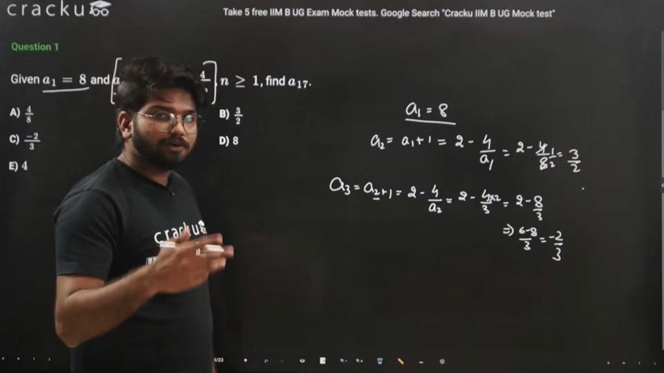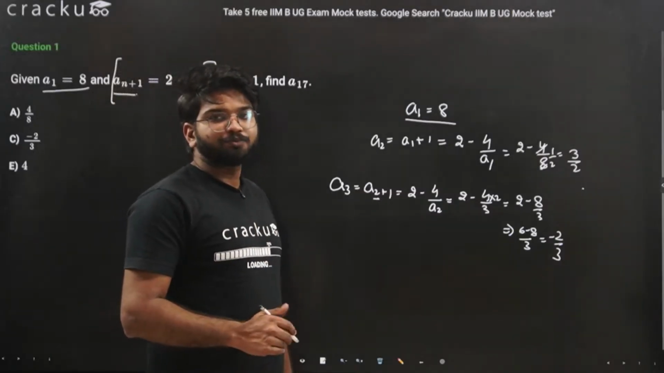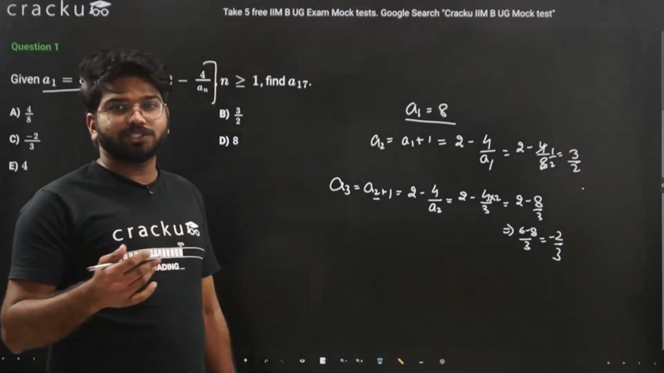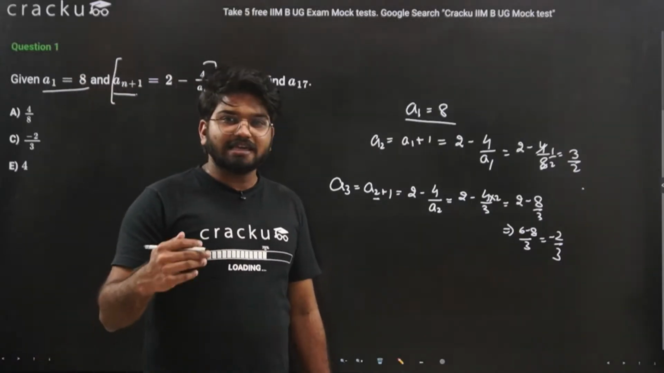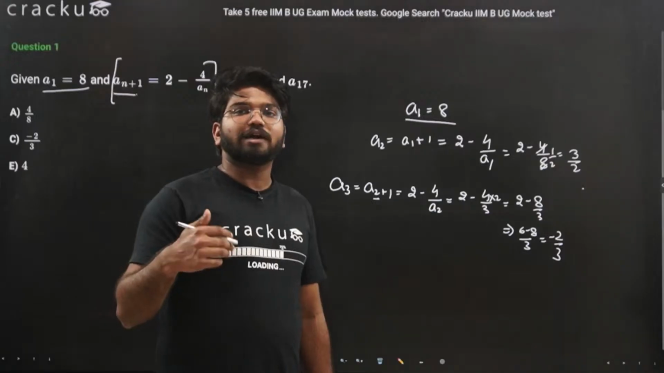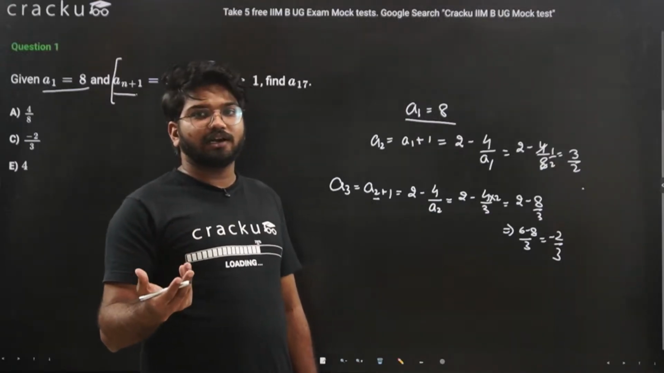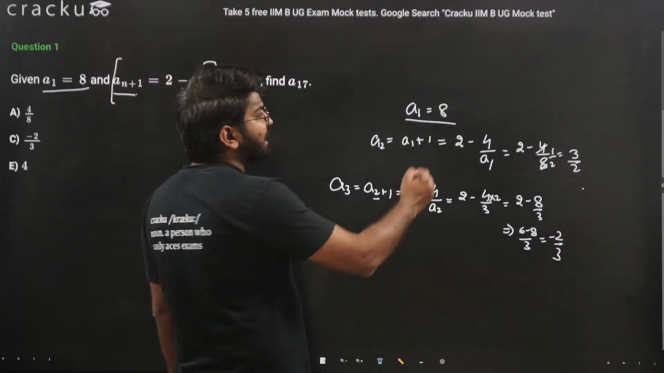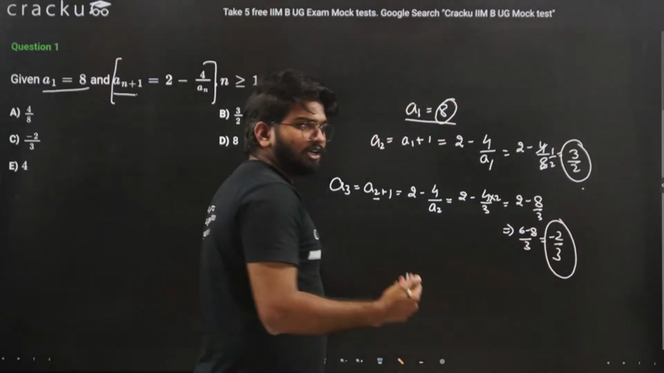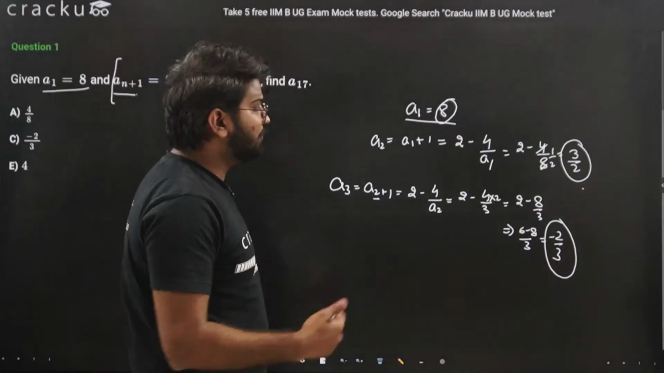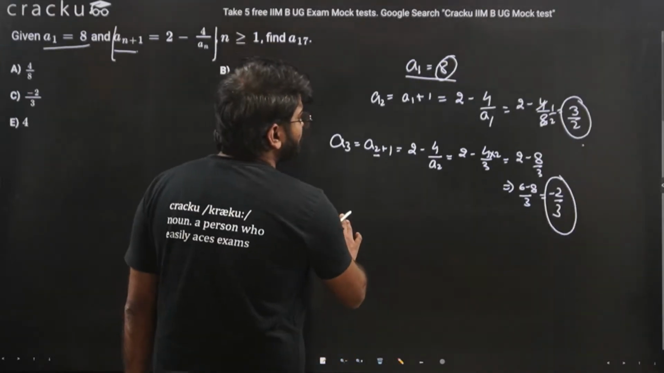So we have got the first term, the second term, and the third term. Usually in this kind of question, you will easily identify a pattern. I would say try to find some more terms if you have still not figured out a pattern. So far we have 8, 3 by 2, and minus 2 by 3. We have not figured out any specific pattern, so we'll move on and try to find some more.